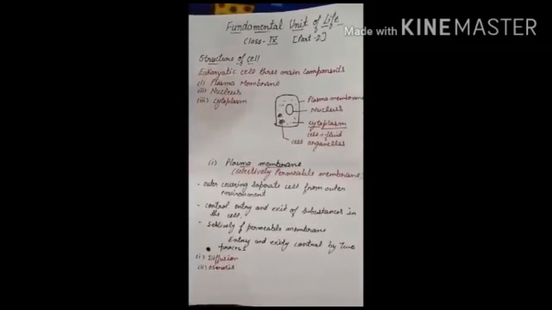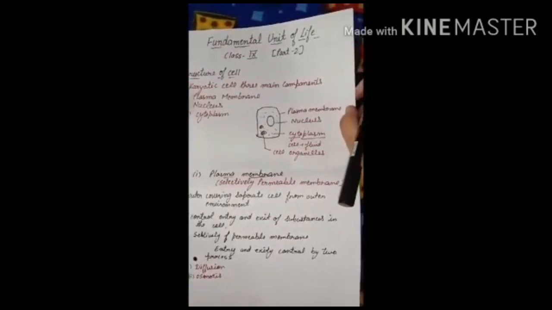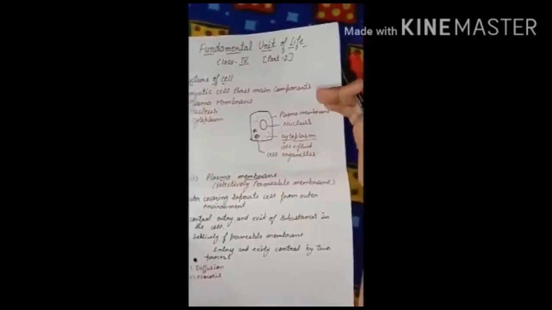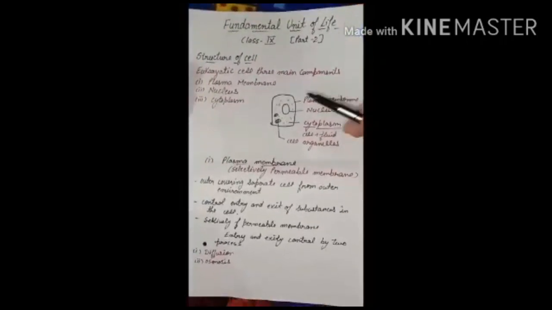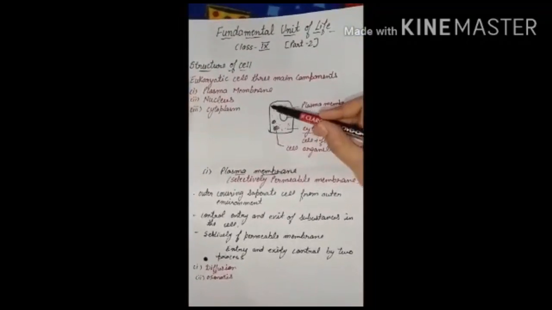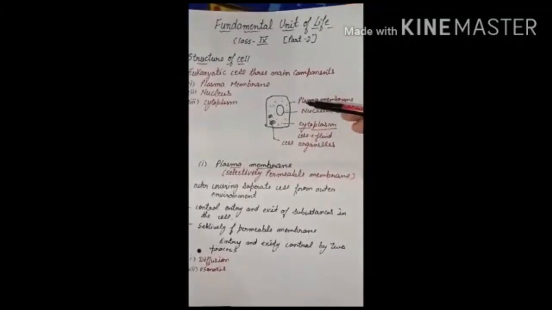Okay, now the structure of the cell. We will discuss here the structure of the eukaryotic cell. The eukaryotic cell is mainly formed of three components, or we can say I will divide the cell into three parts. The first one is the outermost part of the cell, that is called the cell membrane or the plasma membrane.